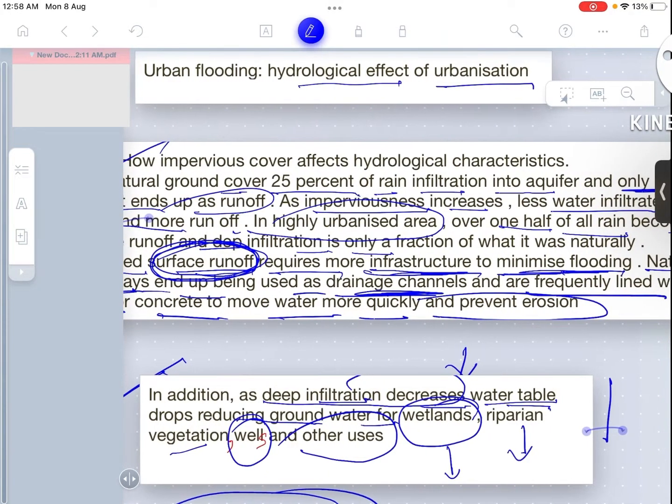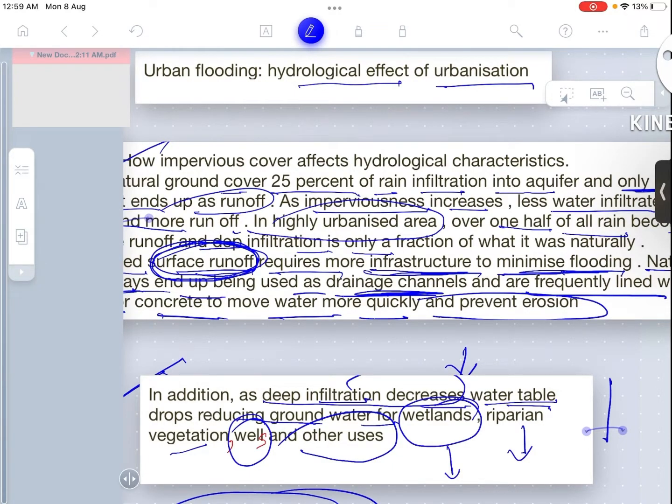So in this discussion we have learned that not only the precipitation or the presence of big hydrological water bodies beside the urban areas is the cause of flood, but it has a bigger reason, which is the concretization, the way urbanization has taken place, the way concretization of streets and beneath the foundation of the buildings has taken place, and that's how cities are more prone to urban floods.